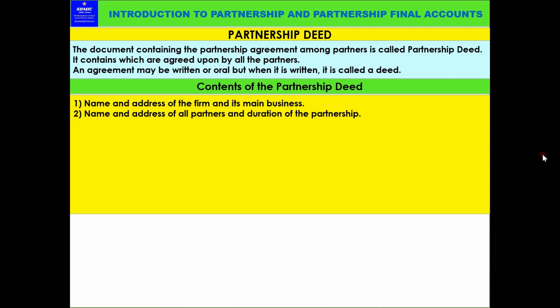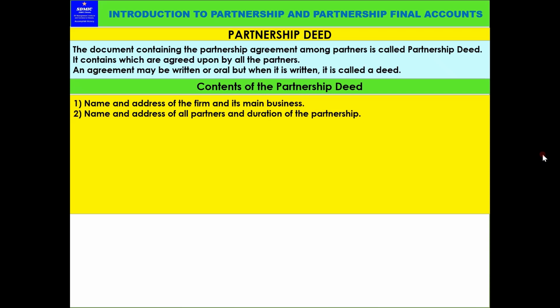For example, if there is an exhibition going on, you just imagine there is an exhibition. In that exhibition, some two, three, four or five partners come together and say, okay, we will do a business in this particular exhibition, and whatever the profit arising out of that, we will share it.